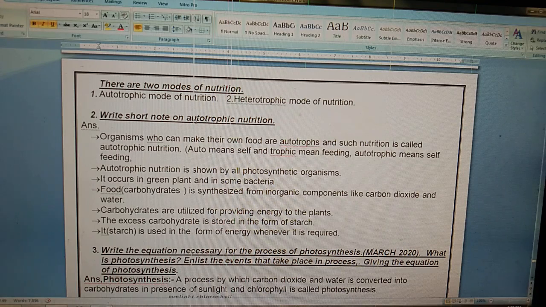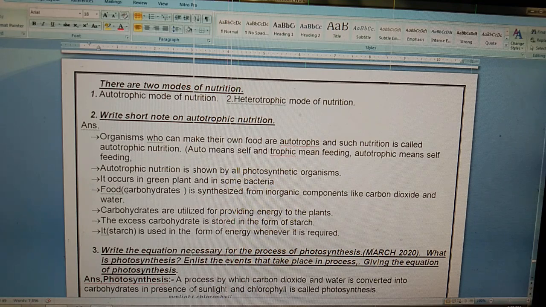Let us revise autotrophic nutrition. We know auto means self and trophic means feeding or nutrition. That means organisms who can make their own food are called autotrophs. In autotrophs we mainly include plants, because plants are the organisms who can make their own food. So such organisms are called autotrophs and the nutrition is called autotrophic nutrition. It is performed by green plants and some bacteria.